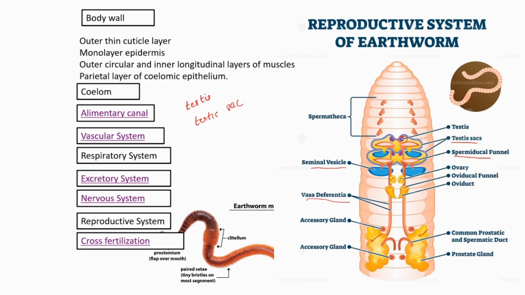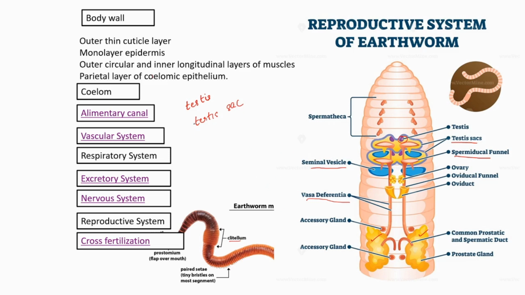The clitellum means this ring-like outer structure that is seen over the skin. It has some significance with respect to reproduction, which I will explain to you later. For now, just remember the term clitellum. Then there are associated glandular structures. These are the male reproductive structures.